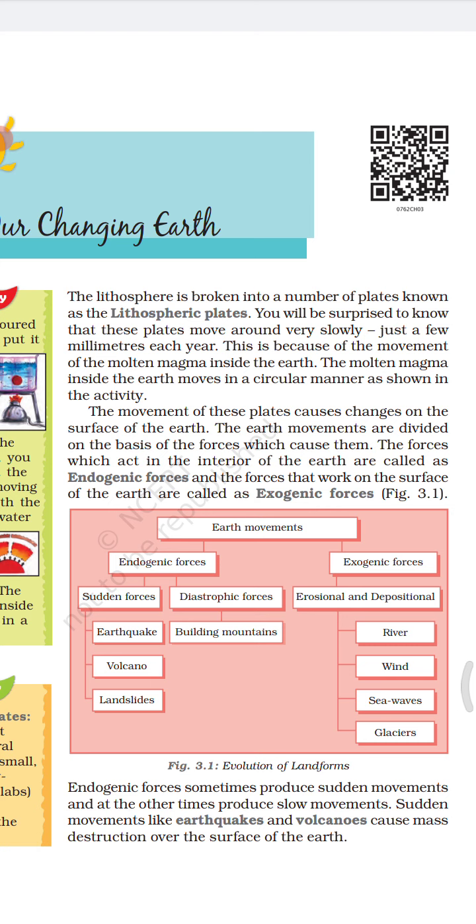Now see, if I keep 2 or 3 plates in a tub, then these plates will keep on moving or will float in the tub. The same happens with our lithospheric plates. These lithospheric plates keep on moving on the molten magma continuously, and the movement is so slow that we cannot feel it. And due to this movement, the earth and these lithospheric plates change their places.